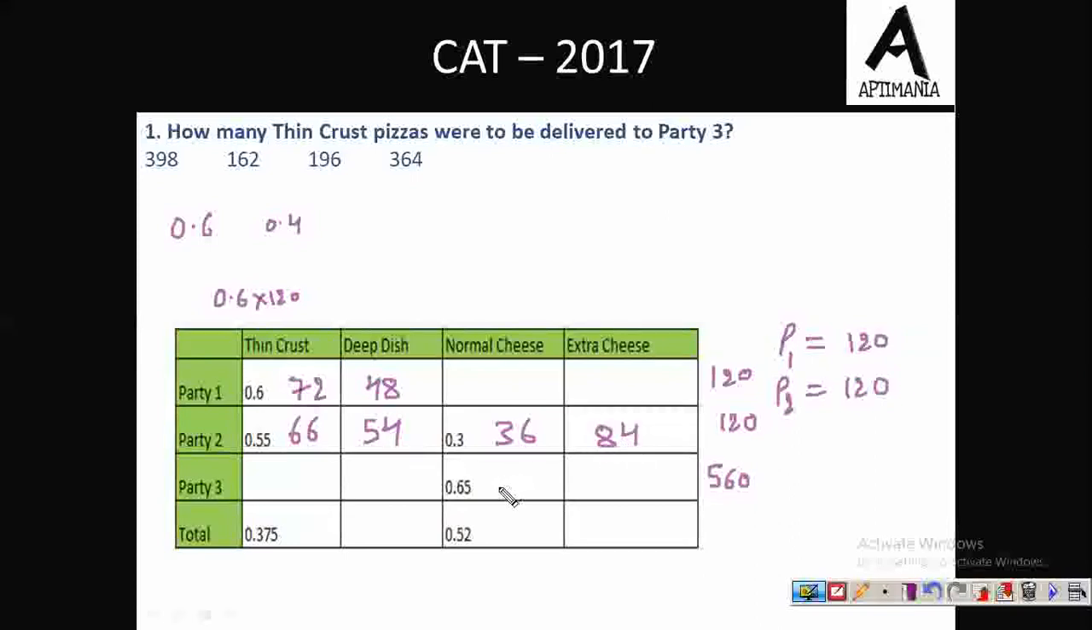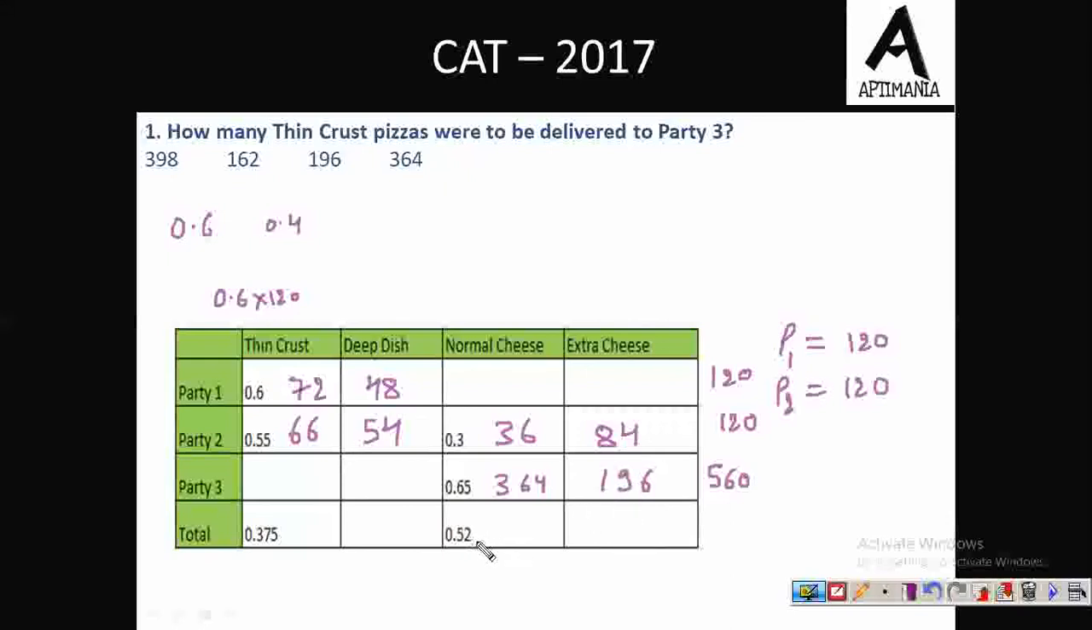Further, 0.65 of 560 is 364. So 364 pizzas are of normal cheese type, and the remaining must be of extra cheese. So out of 560, if we subtract 364 from that, we'll get 196. So 196 pizzas are of extra cheese type.